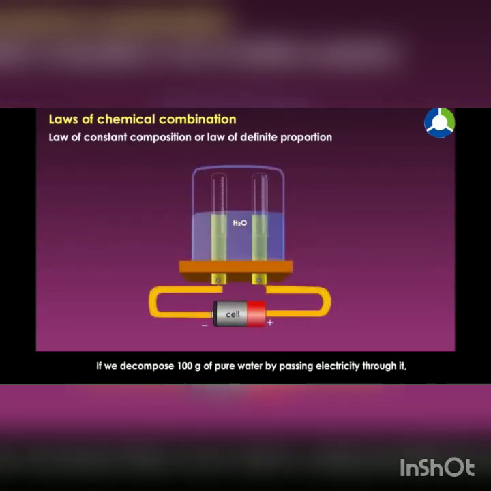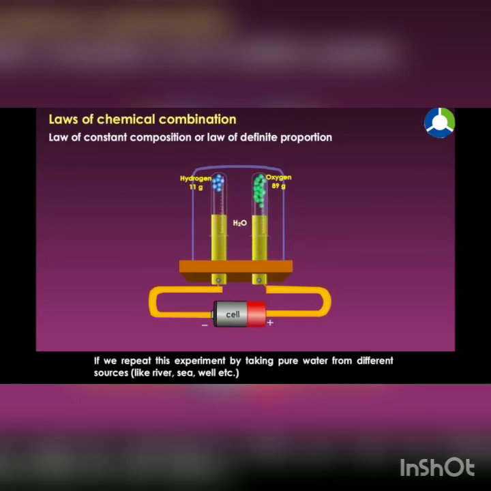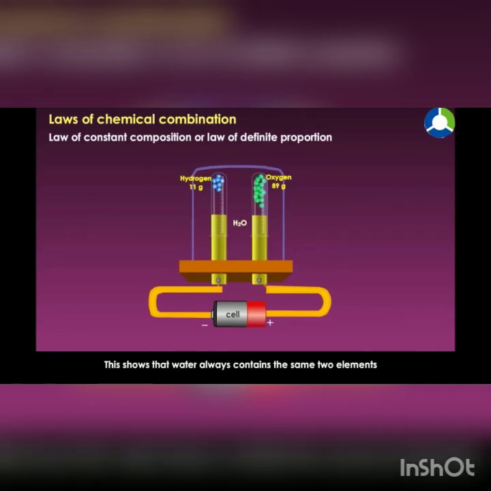Water is a compound. If we decompose 100 grams of pure water by passing electricity through it, then approximately 11 grams of hydrogen and 89 grams of oxygen are obtained. If we repeat this experiment by taking pure water from different sources like river, sea, well, etc., the same weights of hydrogen and oxygen elements are obtained in every case. This shows that water always contains the same two elements, hydrogen and oxygen, combined in the same proportion 1:8 by weight.